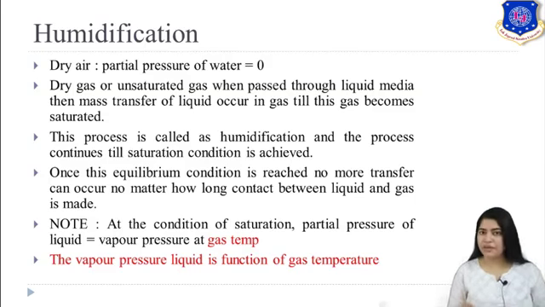This vapor pressure of liquid is a function of gas temperature. You might have studied this in thermodynamics also. Be very clear about it and just learn that vapor pressure is a function of temperature. As temperature changes, the vapor pressure of that liquid also changes, because vapor pressure, at the end, is a function of temperature. So I can say that if I have to change the saturation condition, I have to change the temperature.